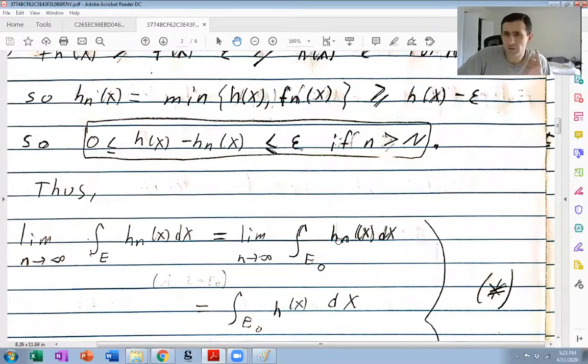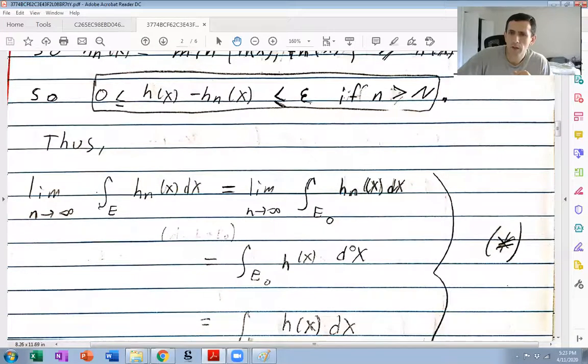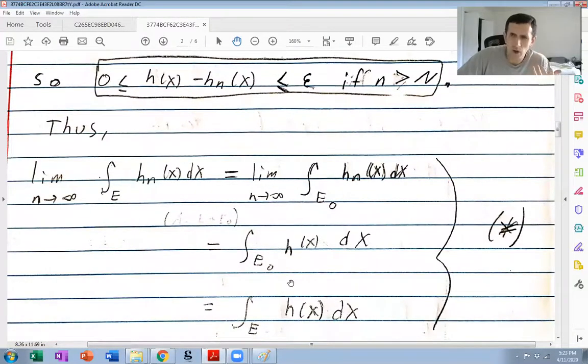Now hn of x is bounded on E0. It's uniformly bounded by big M on E, so on E0, it converges to h on E0. And E0 is finite measure, so the bounded convergence theorem says we can bring the limit inside. But again, h of x is 0 on E take away E0. So this is the same thing as the integral of h on E.